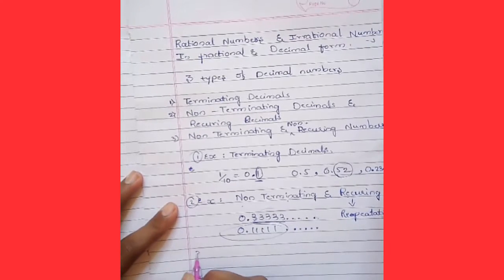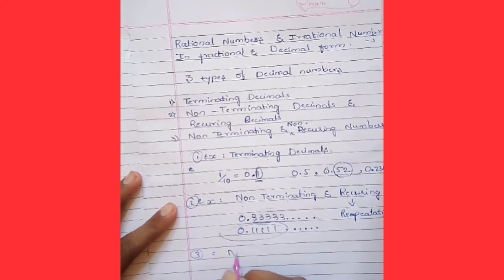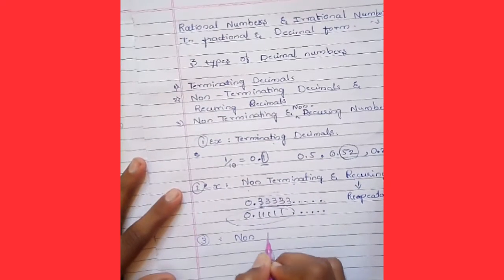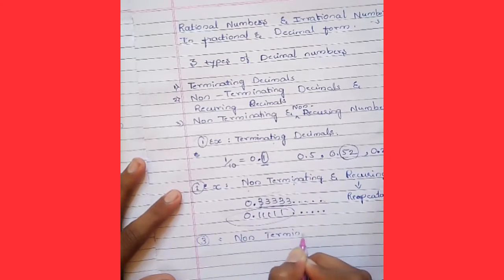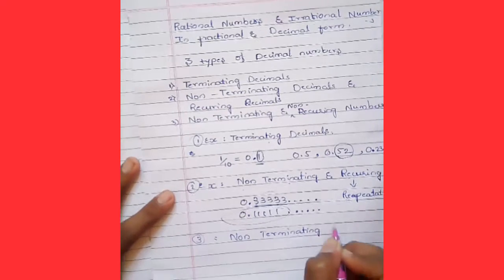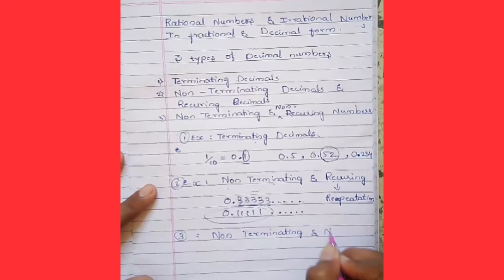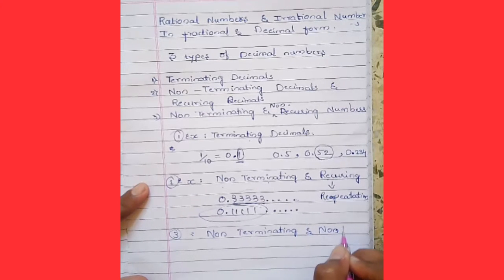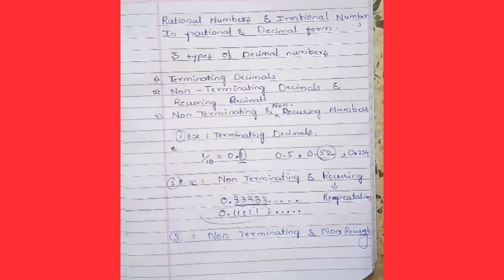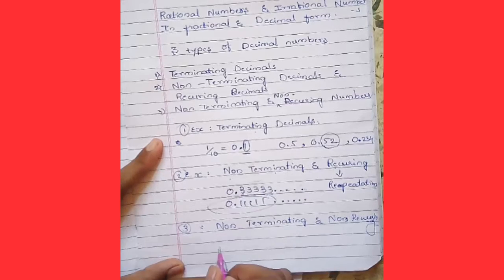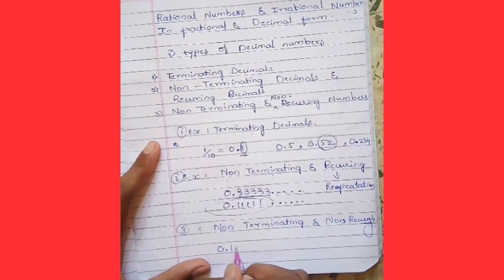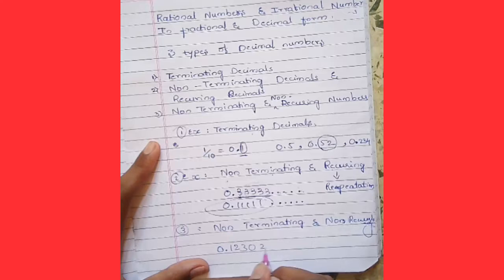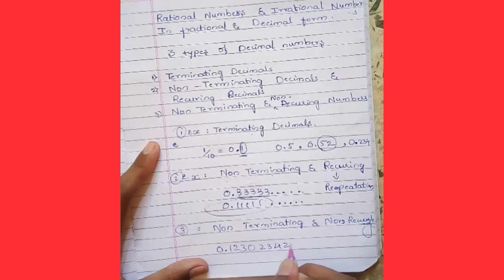And what is the third category? That is non-terminating with non-recurring, meaning there will be no repetition of the numbers. So I take here 1 2 3 0 2 3 4 2 3 7 2 3 and so on.